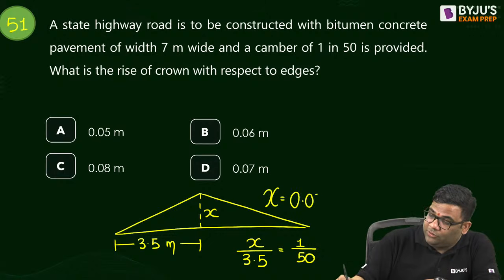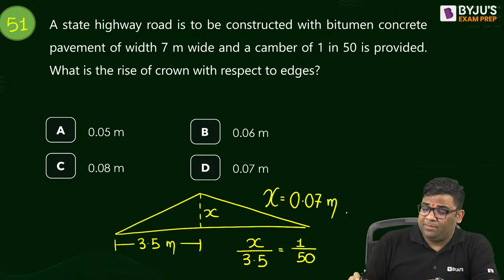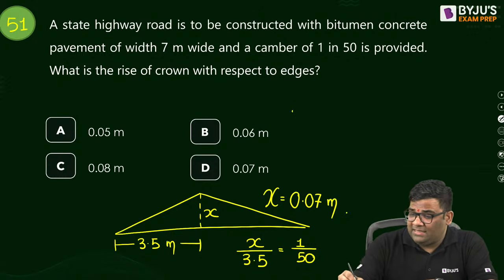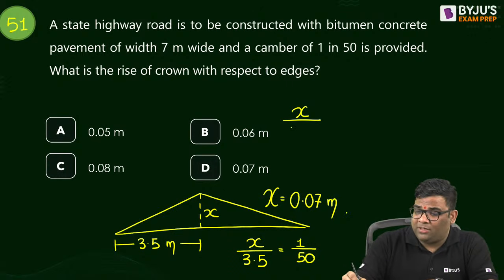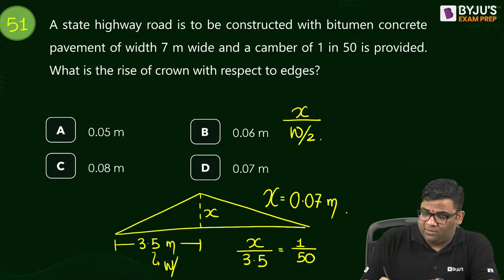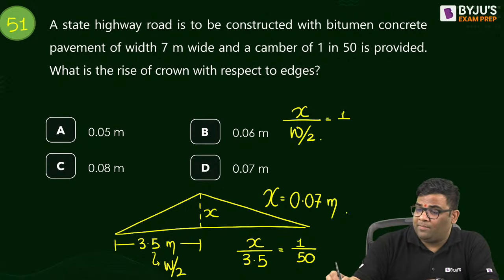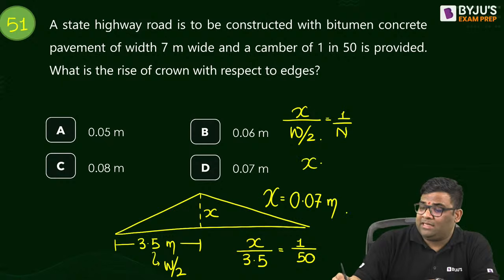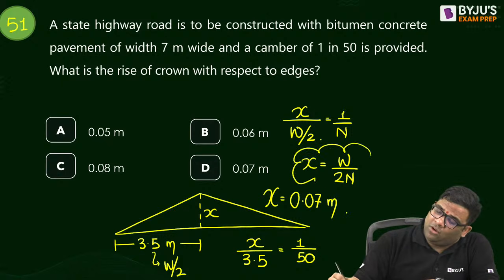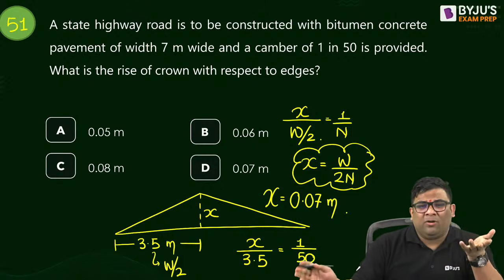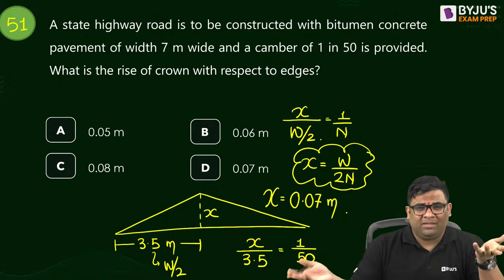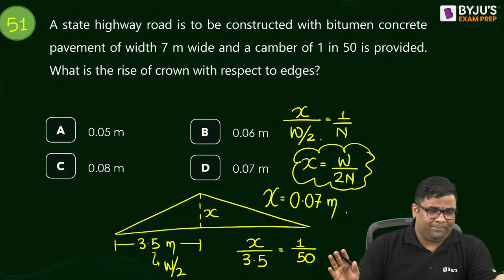I am getting 0.07 meter. So you can remember the formula. This x by, this is width by 2. 3.5 is the total width by 2, and that is equal to 1 by n. So I can say x is nothing but w by 2n. This is applicable for all the sections, whether they write parabolic or the same thing, the answer will come the same.